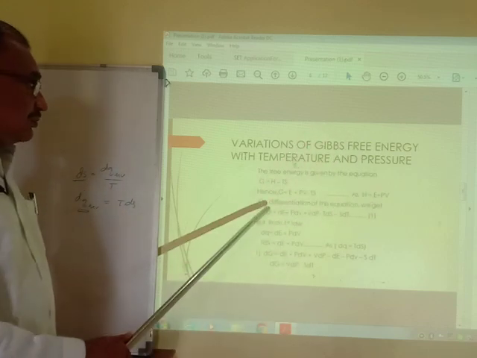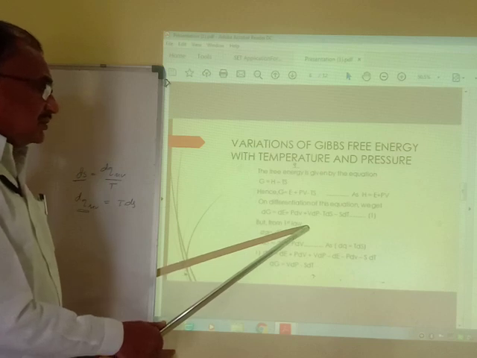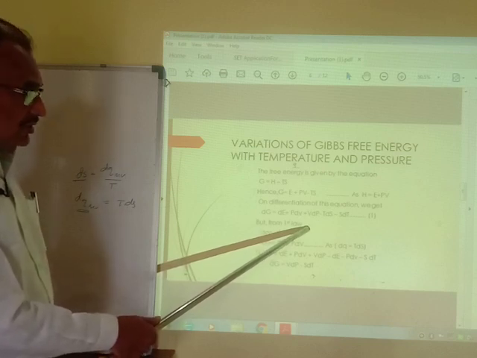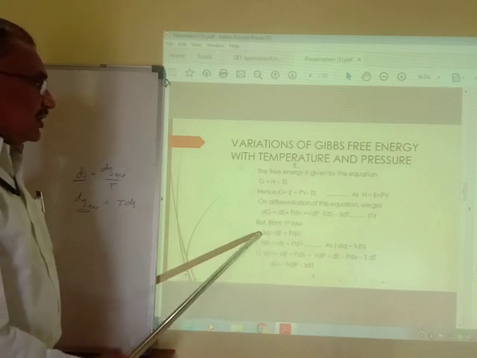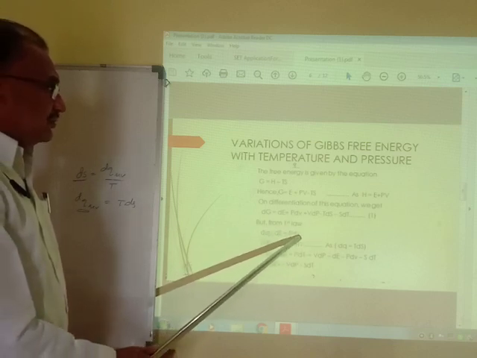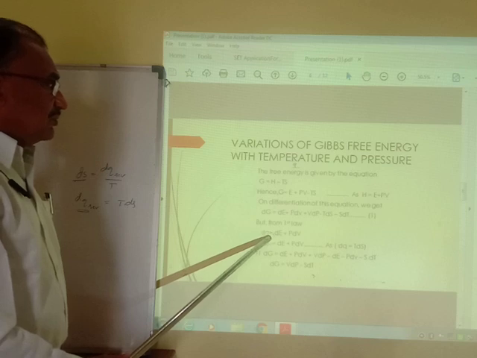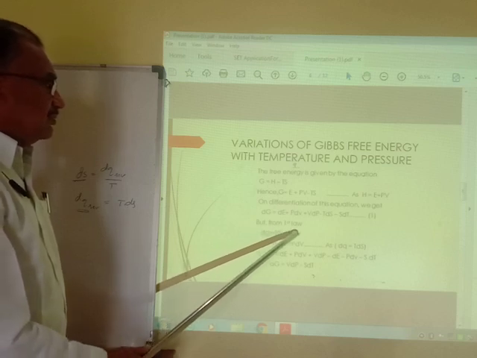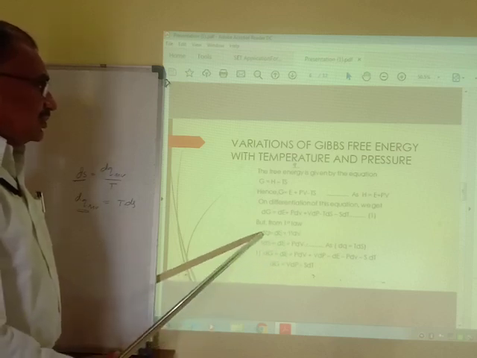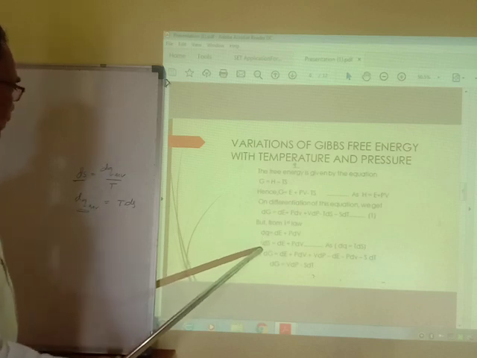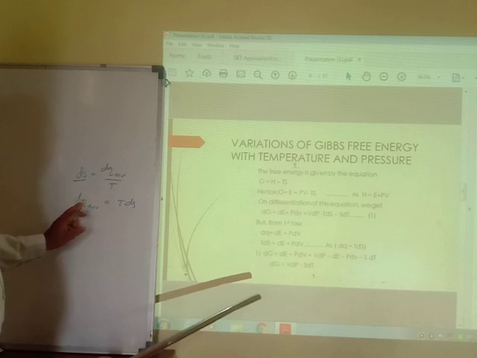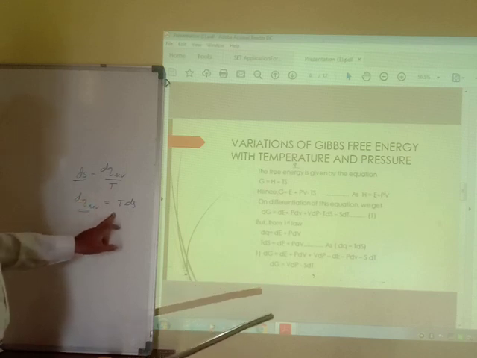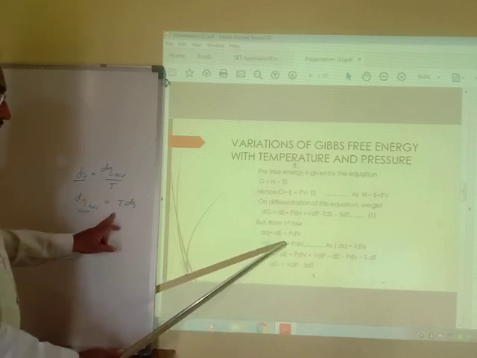But we know from the first law of thermodynamics that energy is neither created nor destroyed, it is only converted from one form to another, and therefore dQ equals dE plus PdV. Also dQ equals TdS, because dS equals dQ reversible upon T, and therefore TdS equals dE plus PdV.